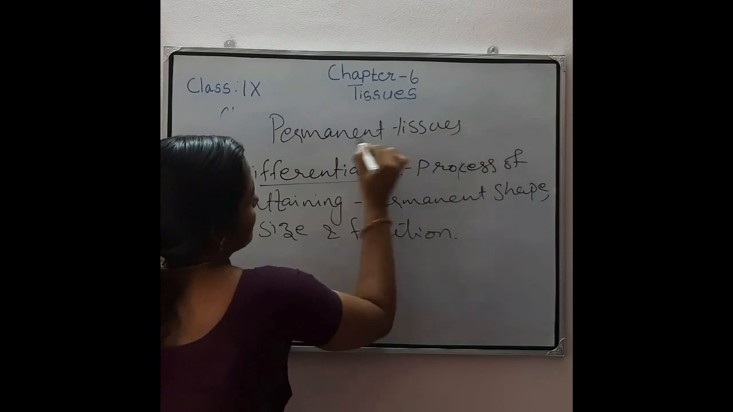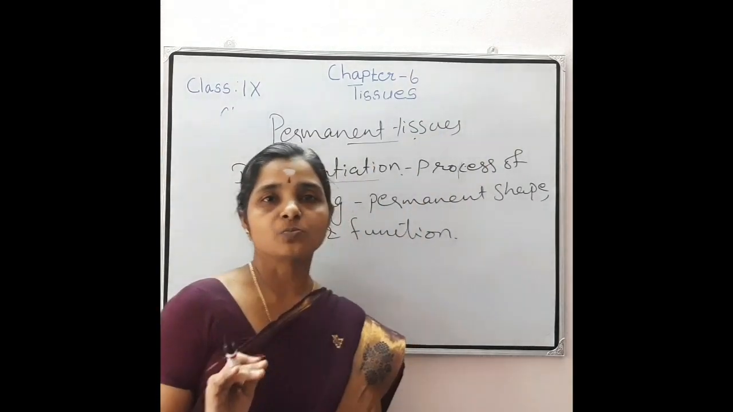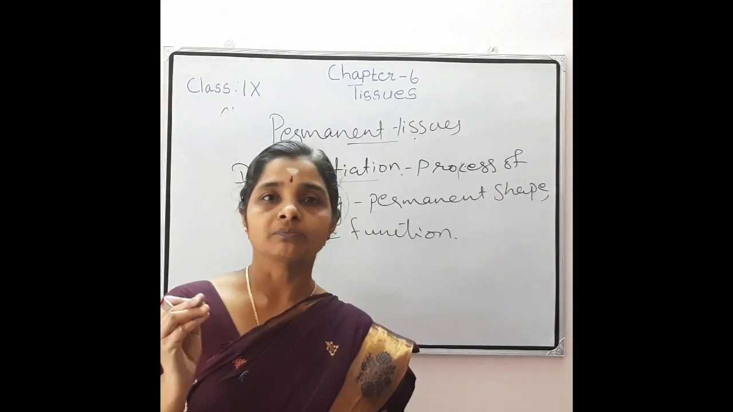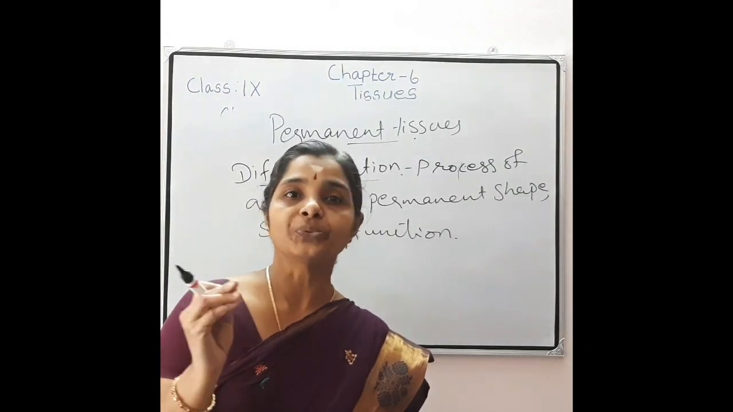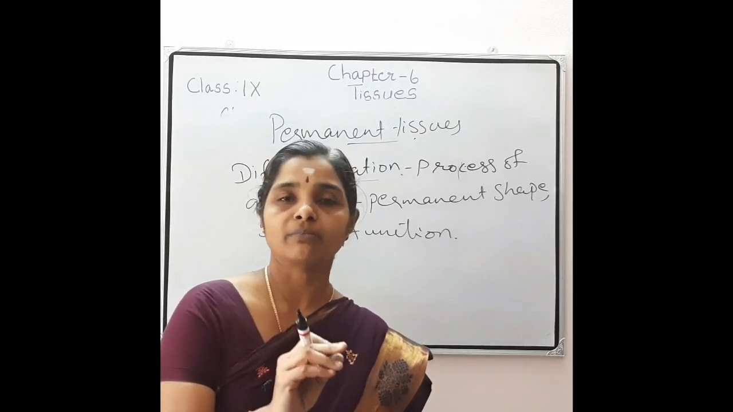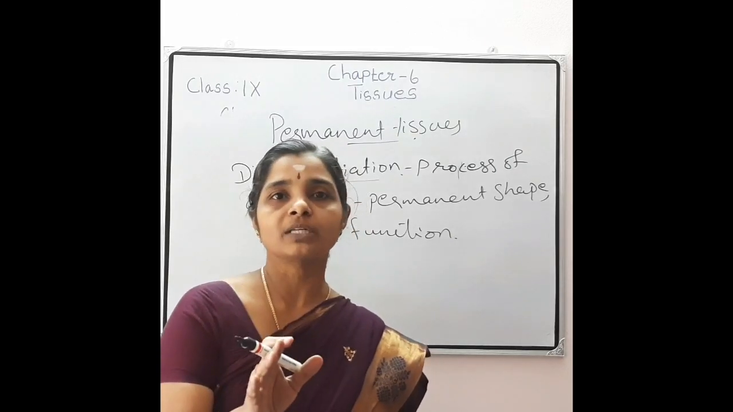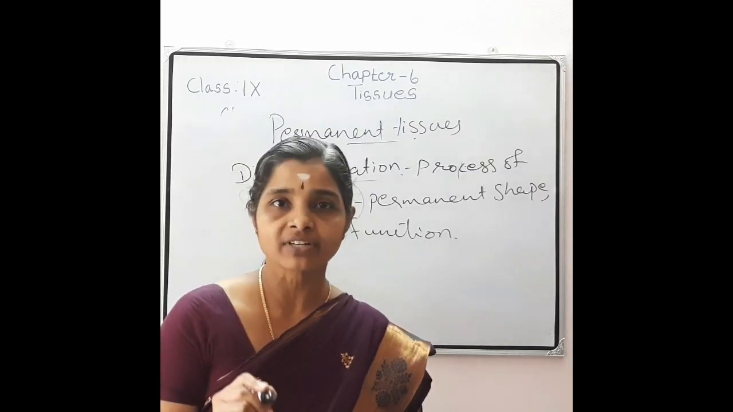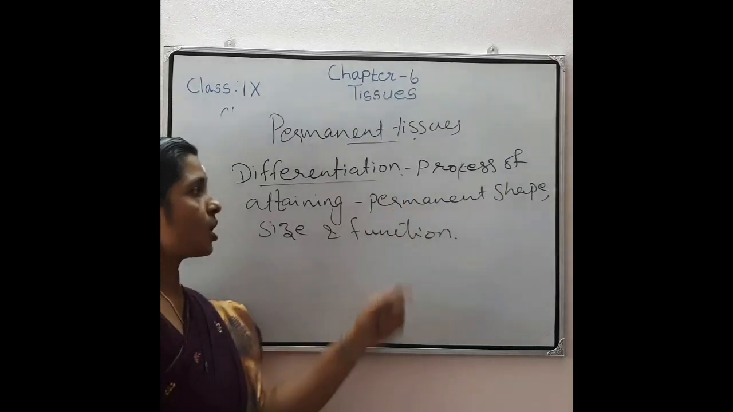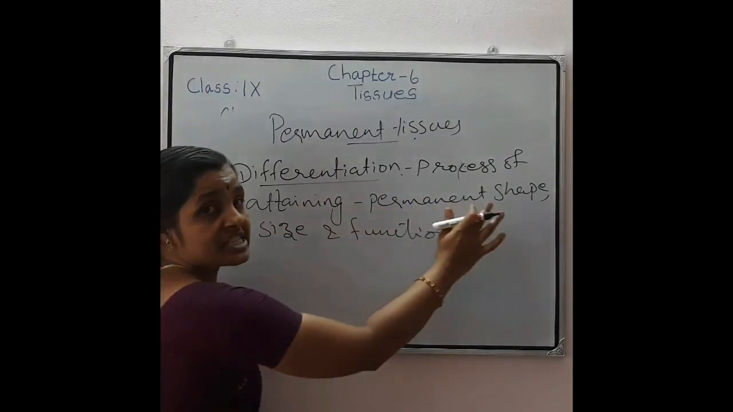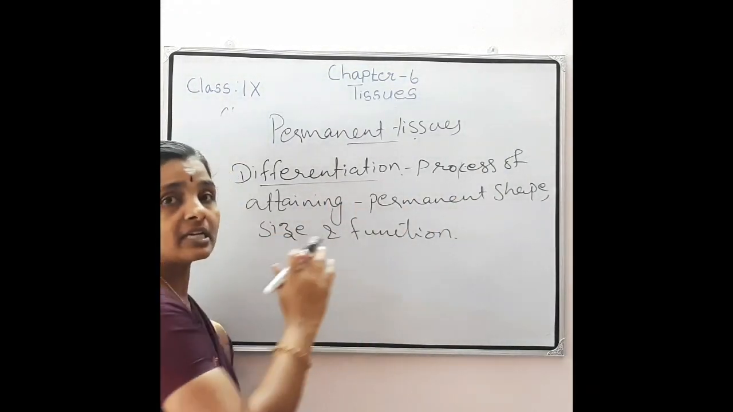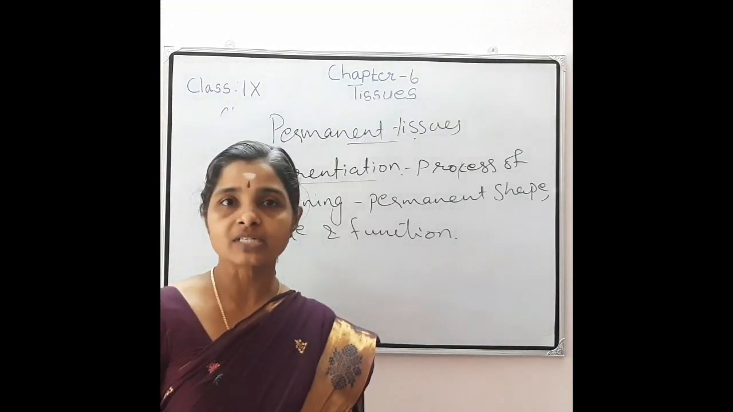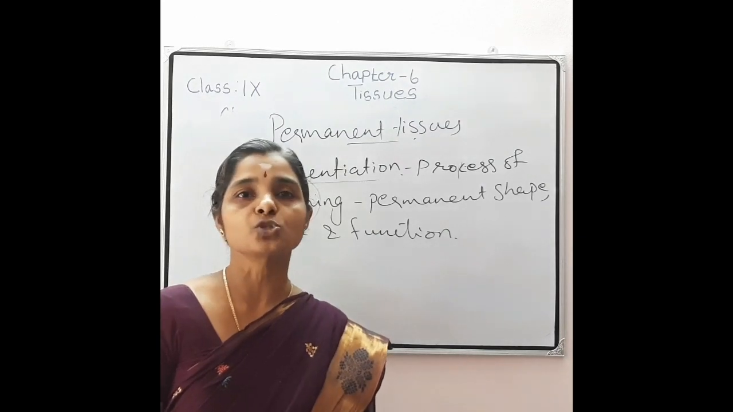So once again, what is permanent tissue? That is, these meristematic cells undergo what? They lose the ability to divide and form as permanent tissues. How do they become permanent tissue? Because of differentiation. Then what is differentiation? It is the process of attaining a permanent shape, size and function, known as differentiation. Thus, because of differentiation, meristematic tissues become permanent tissues.